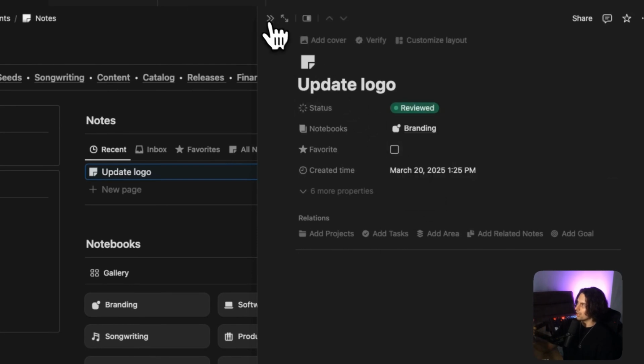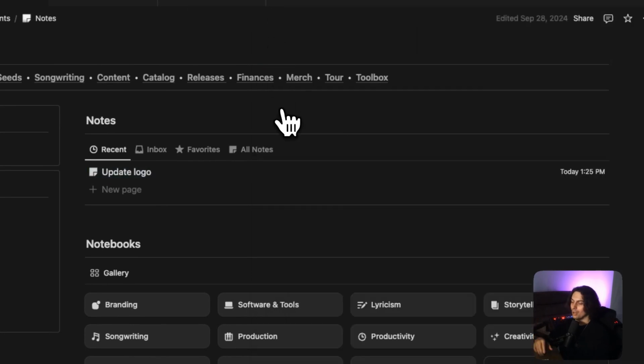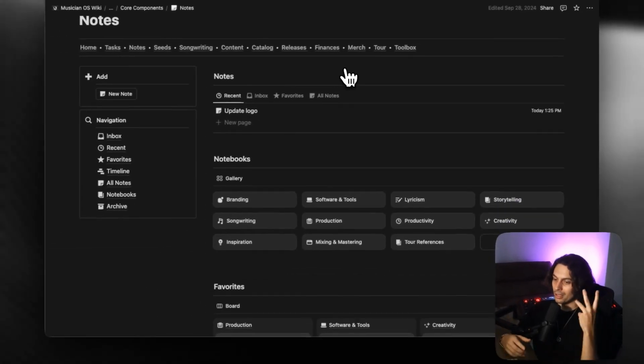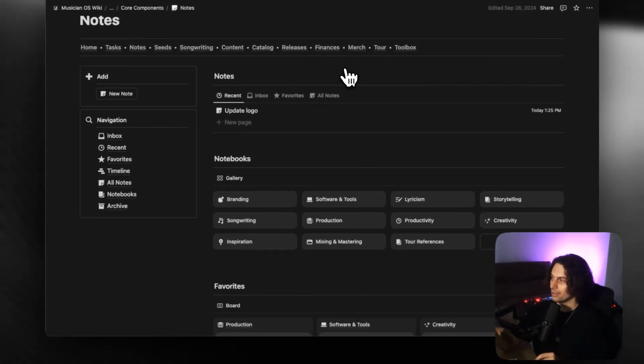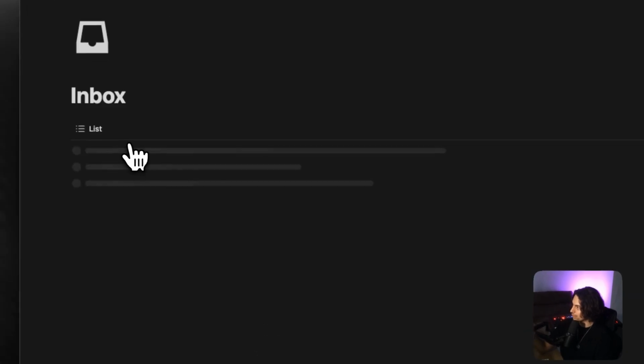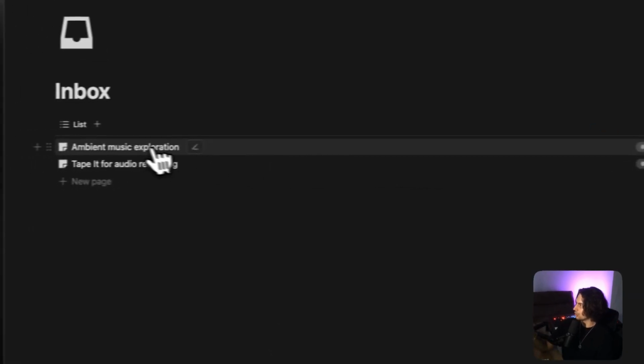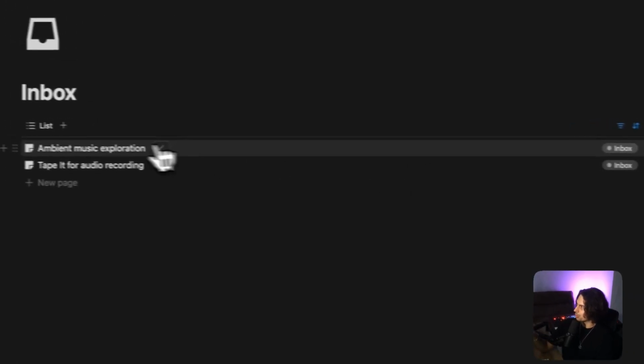And the thinking behind this, let me explain. When you're on the go and you have an idea or you want to quickly capture something, you sometimes just open up a note and you just scribble some stuff down. And that's all well and good, but it doesn't get it organized or categorized well enough. And so the reason why I have this inbox system set up is that at the end of the day, you can actually come here to your inbox navigation and you can see, hey, I've still got 2 notes which are pending, which need to be processed.